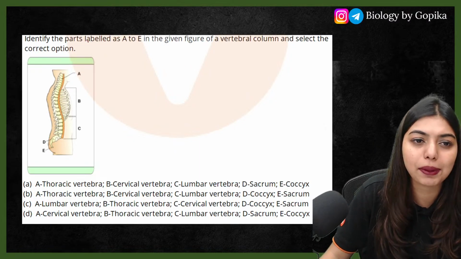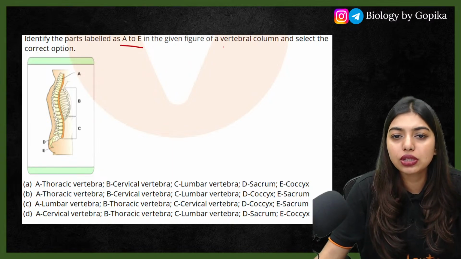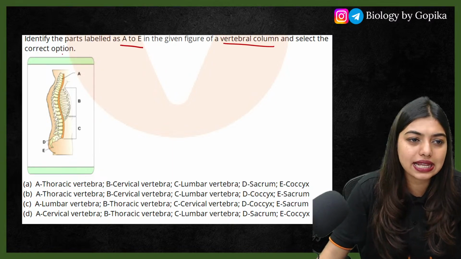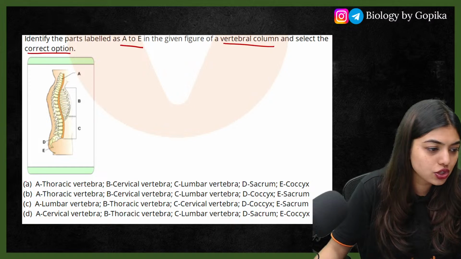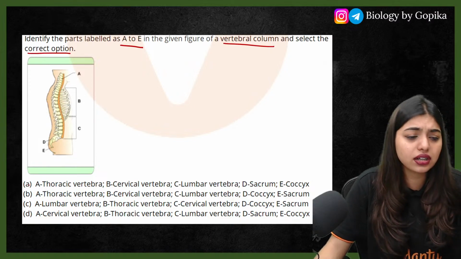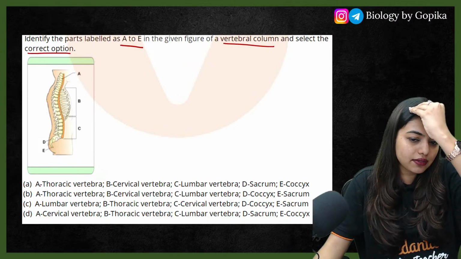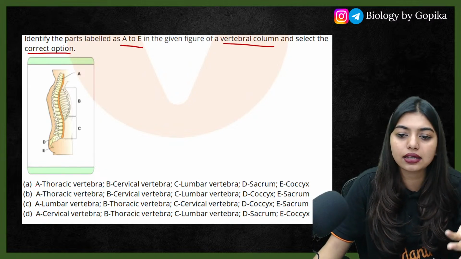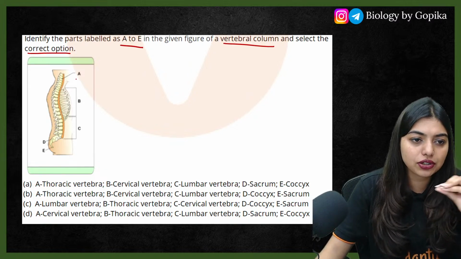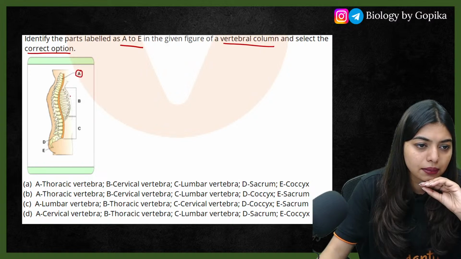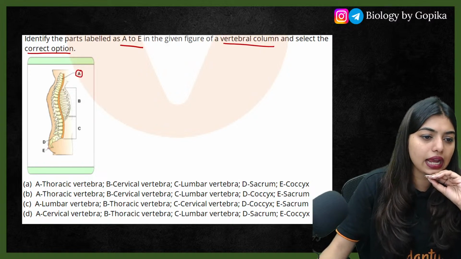Identify the parts labeled A to E in the given figure of the vertebral column and select the correct option. A is thoracic, B is cervical, C is lumbar, D is sacrum, E is coccygeal. So please take your time and answer. They have asked A, B, C, D and E.